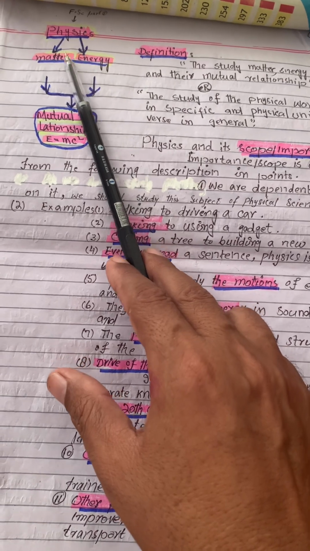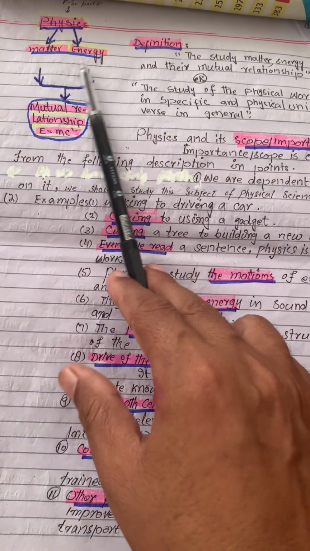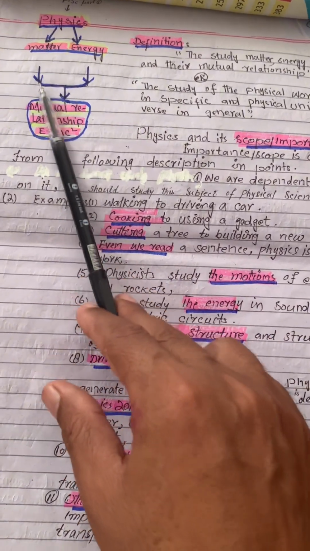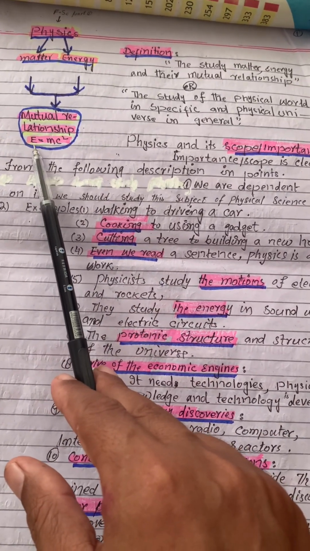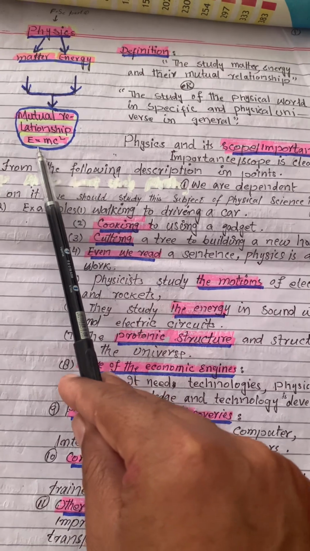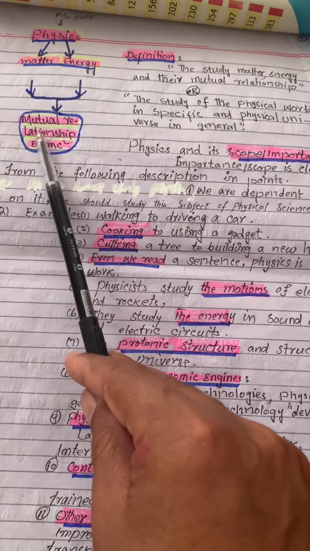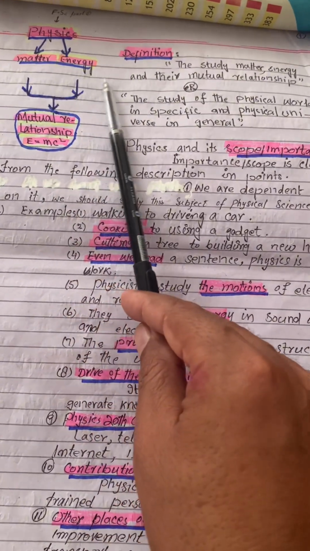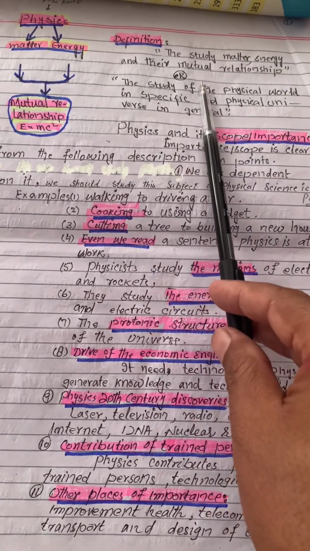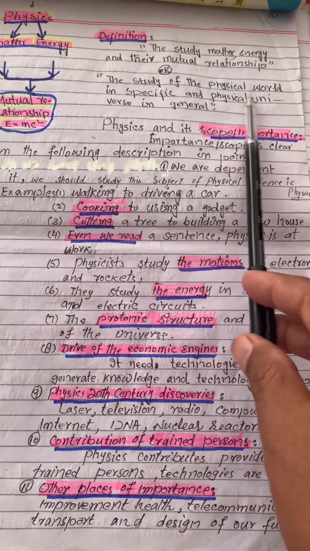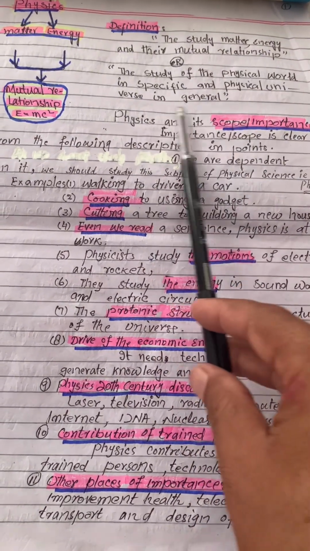Physics is the study of two things, matter and energy, and the mutual relationship between these two. The mutual relationship was given by Einstein in his equation E equals mc squared. So this equation gives us the mutual relationship of matter and energy. Now let us come to the definition: the study of matter, energy, and their mutual relationship is known as physics, or we can also say the study of the physical world and the physical universe in general.